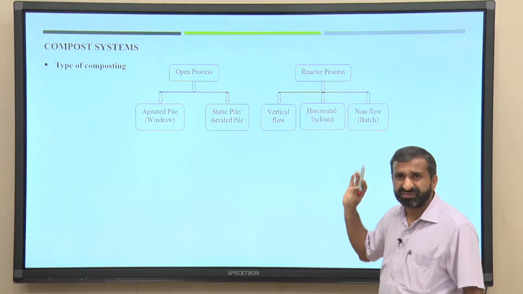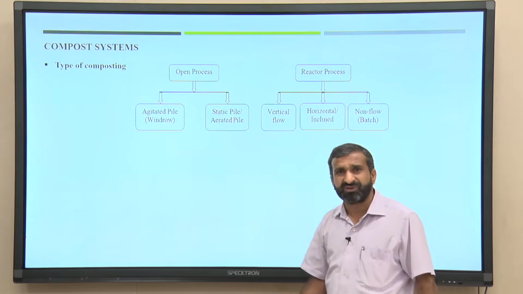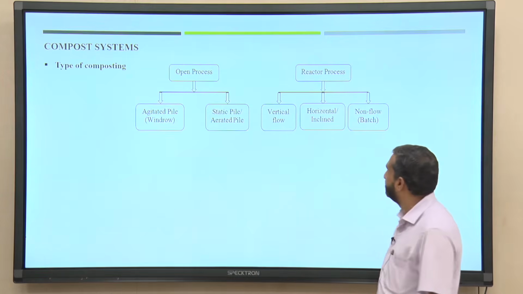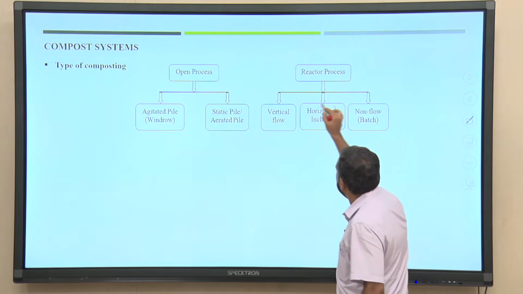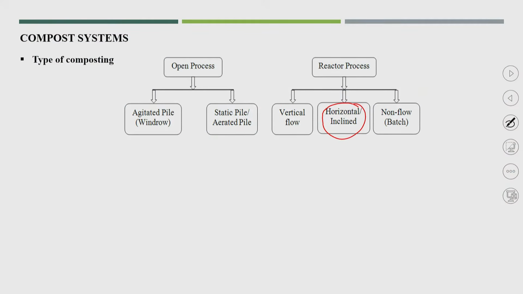But there is a problem: that particular mass won't be in the aerobic condition. Majorly, the horizontal or inclined method is very popular in the reactor process. And this reactor process has also been highly successfully accepted for the decentralized composting method, which I am going to discuss in the next lecture.